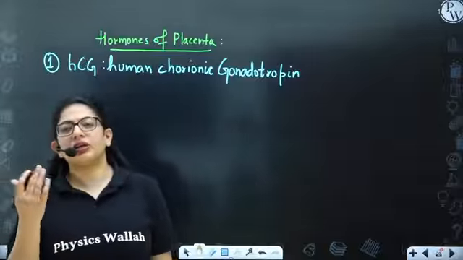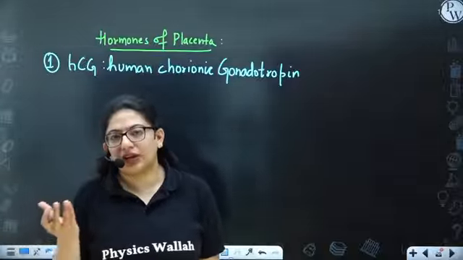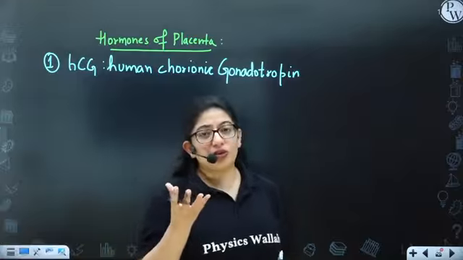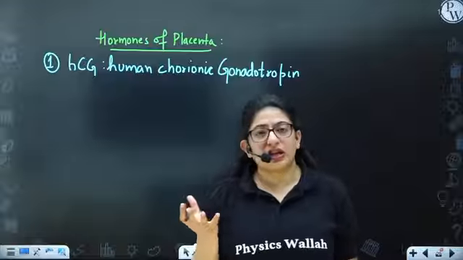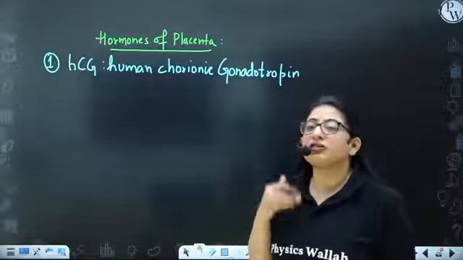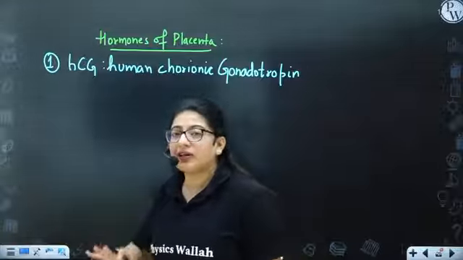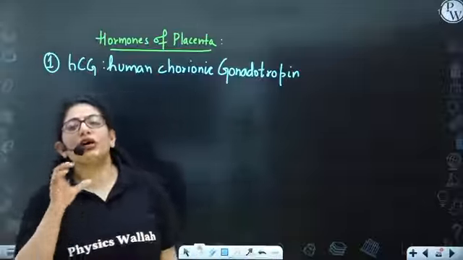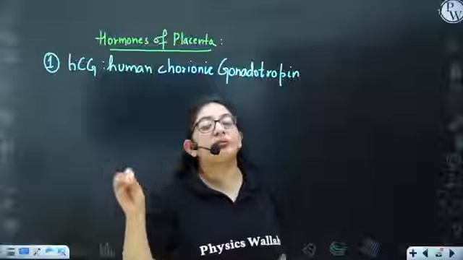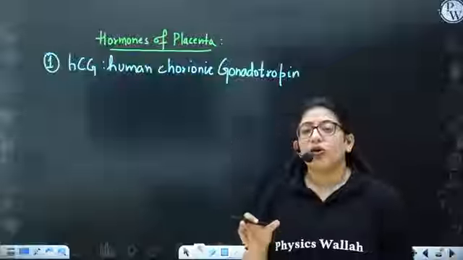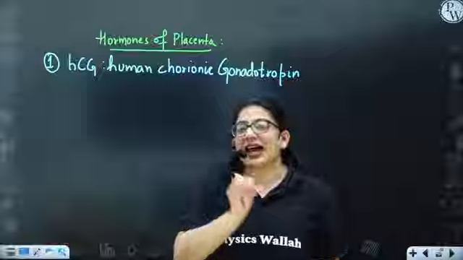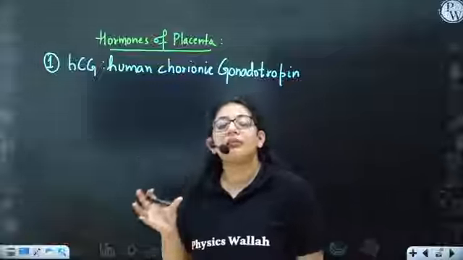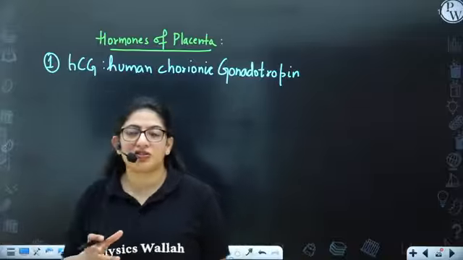You know what happens? LH has a fate that it will go down, because estrogen goes down, so LH will go down. When LH goes down, the corpus luteum will disintegrate and no progesterone will be there, and hence the endometrium will not be maintained. But here, because pregnancy has taken place, we want the corpus luteum to remain and get maintained. So the hormone which works exactly like LH is produced by the placenta during the initial stages of pregnancy.